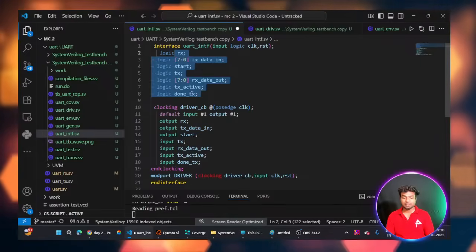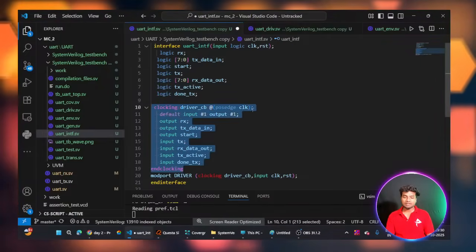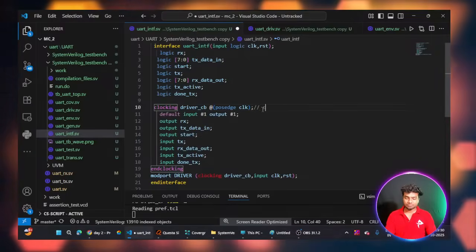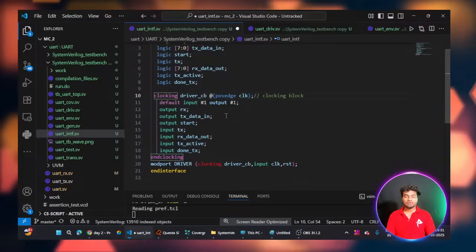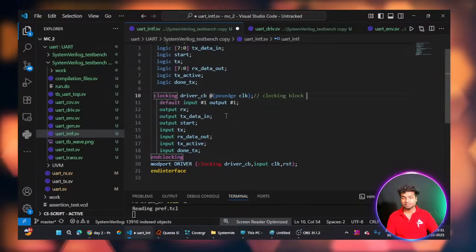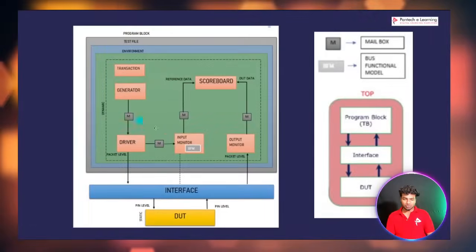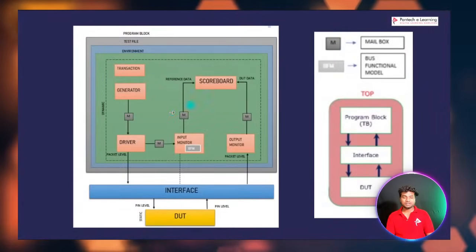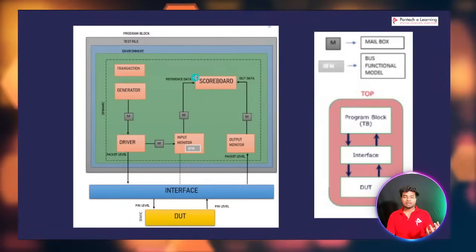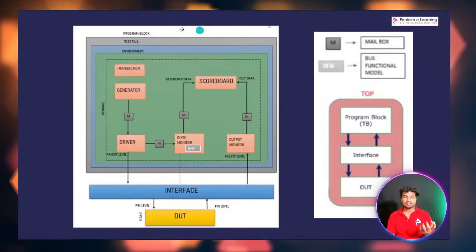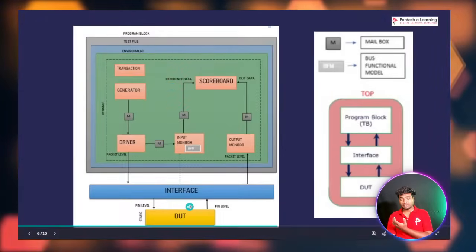I have to register them in my interface also. You can see here clocking blocks. So this is known as clocking blocks. Literally, the purpose of the clocking block is that it will give the direction. The input signals, the randomized inputs, act as output of this test bench, and they are given as input to the DUT.